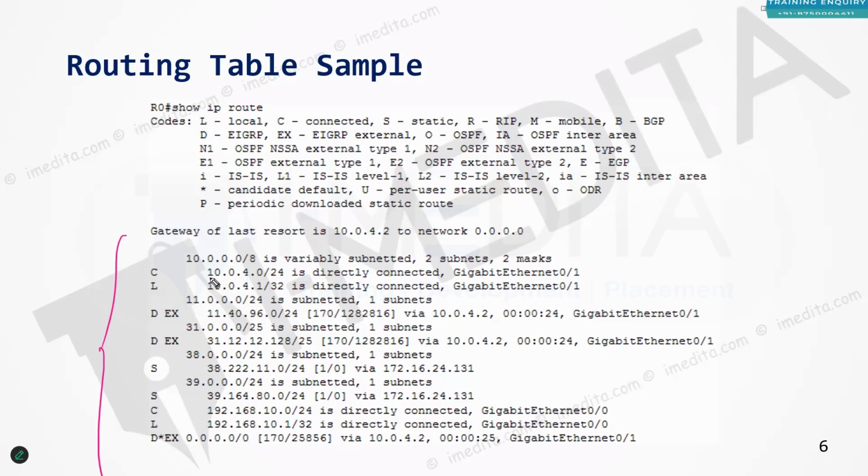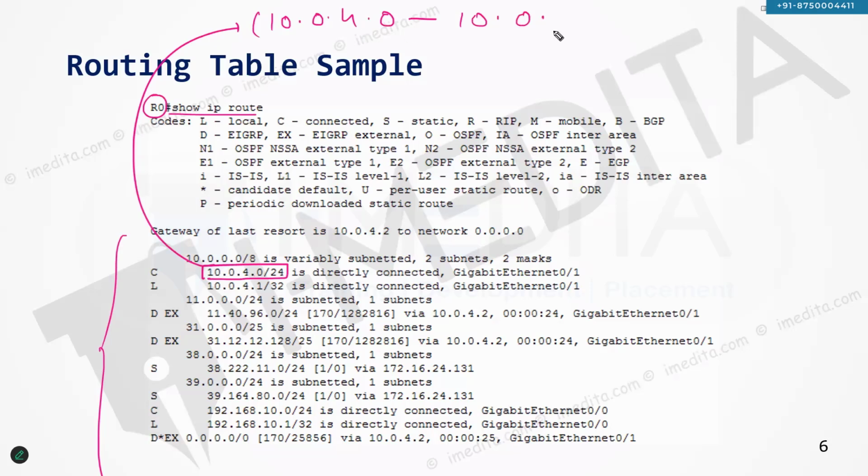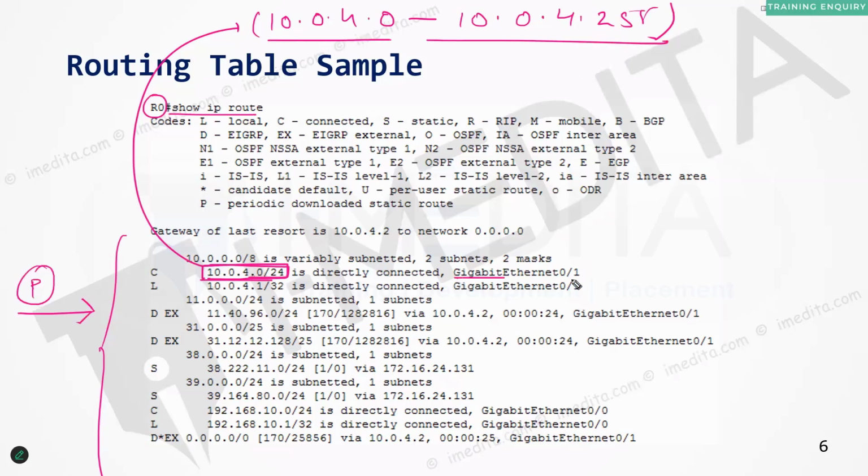By the way, what do we mean by this? We mean that as per the entries available in the router's routing table, this router knows how to go to 10.0.4.0 to 10.0.4.255. This means that whenever the router receives any packet that has a destination IP in this range, the packet will be placed out of the interface gigabit 0 by.